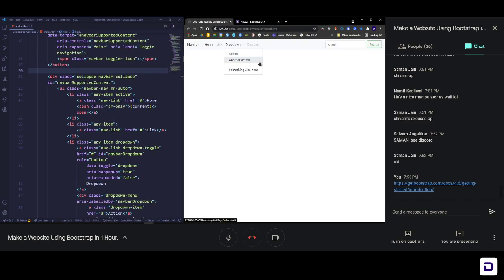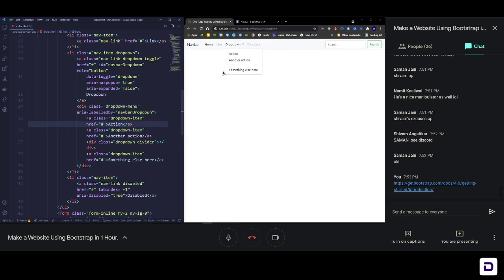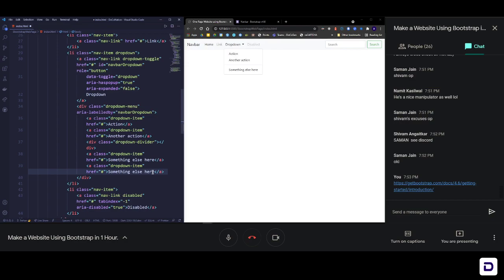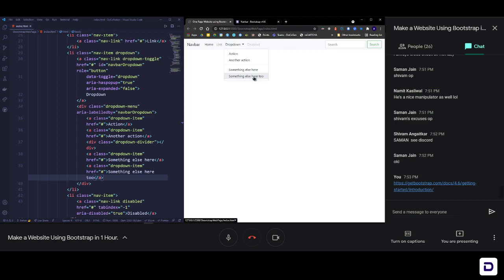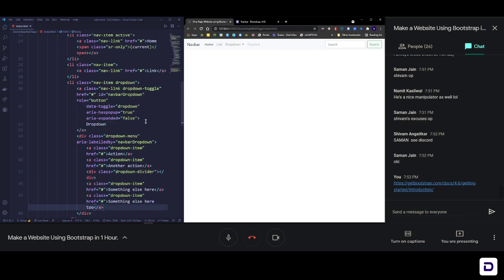Let's add a few more dropdowns. Let's have a look at the dropdown. This is where you get the dropdown, and these are the links inside the dropdown. Here it is written action, another action, and something else here. So let's add one more thing. Copy this, paste it below, and change it to something else here 2, and save it. Now if I click on the dropdown, you can see that I have a fourth option that says something else here too. And that's how you edit things in Bootstrap.